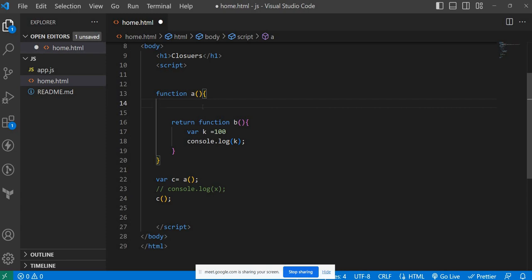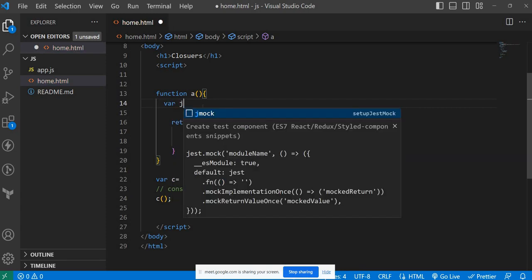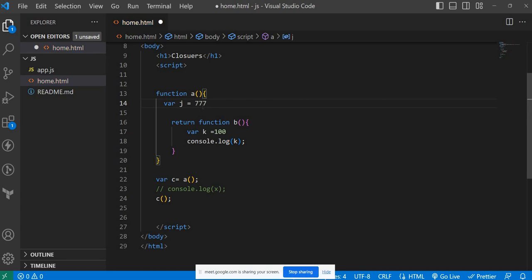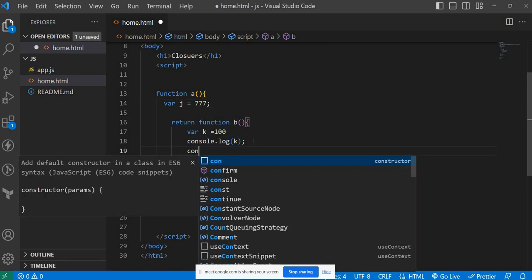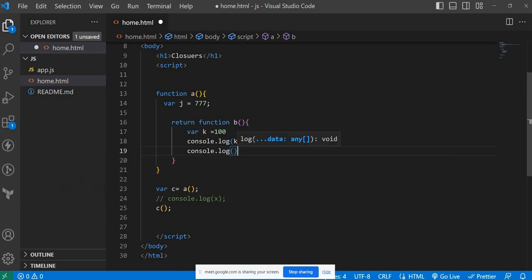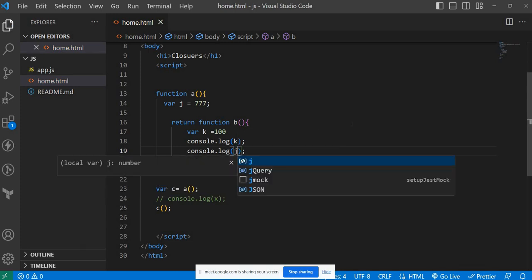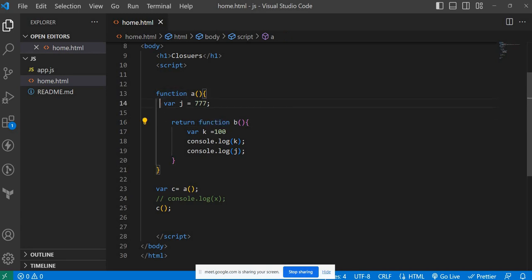So now I'm creating another variable called j, which is 777. I'm accessing console.log of k, and after that console.log of j. Whenever this inner function tries to access a variable from its parent, its lexical parent, right? We understood lexical scope, right? This function b is lexically inside, tell me, function A.